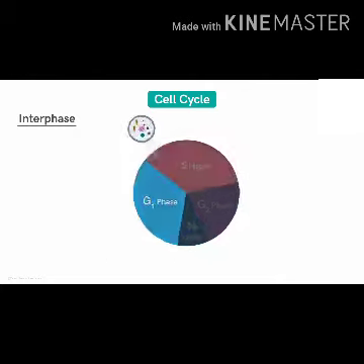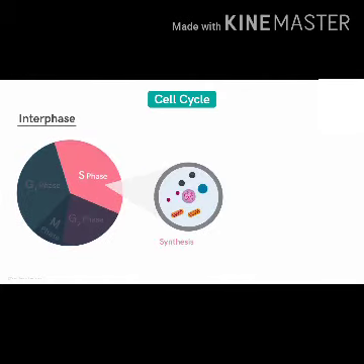Then comes the second phase in interphase, that is S phase. S stands for synthesis. Here the synthesis of DNA occurs. DNA synthesis is otherwise called DNA replication. So DNA replication occurs during the S phase of interphase. During this time, the amount of DNA per cell doubles.